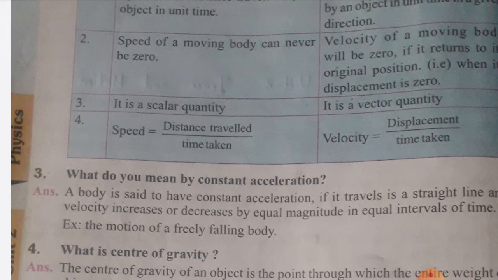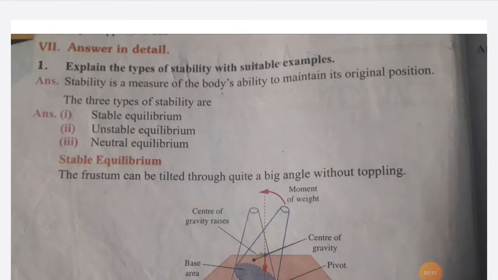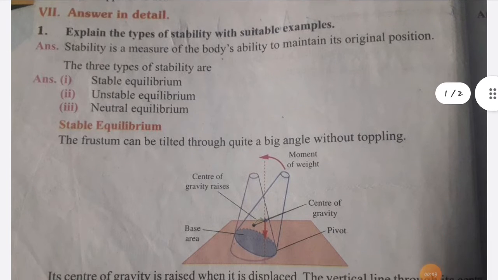And for the detailed answers, I want you to concentrate on the first one. Explain the types of stability with example. Concentrate on this first question, children. Explain the types of stability with example.